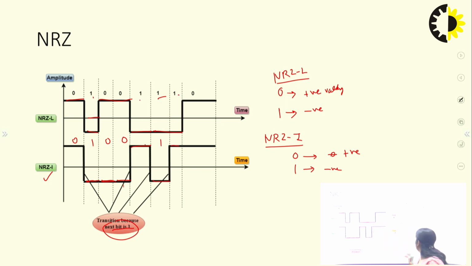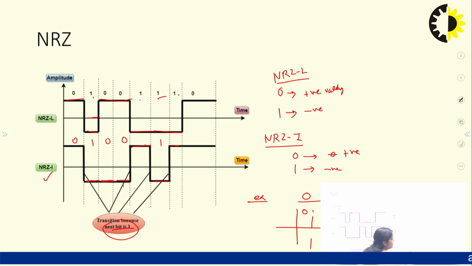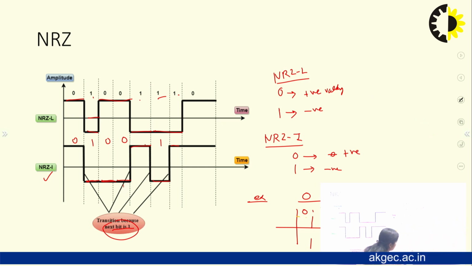Next is 0. Or you can take a simple example: 0, 1, 1, 1. Suppose you have to write this in NRZI. Here there is a 0, 1, 1, 1. For the 0, positive voltage is there. The next bit, 1, is a negative voltage. So 1 is a negative voltage, and your signal is like this.